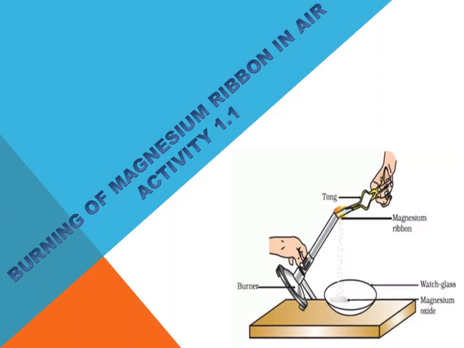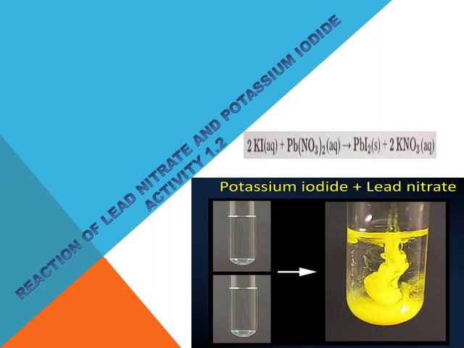Similarly, another activity is a reaction between lead nitrate and potassium iodide. Potassium iodide is KI and lead nitrate is Pb(NO3)2.